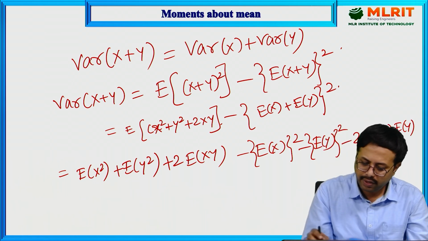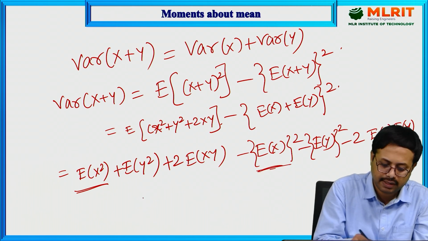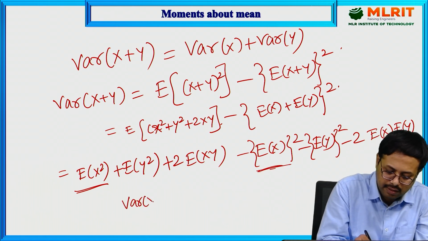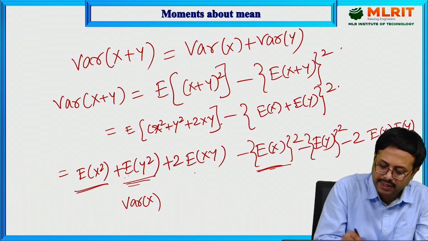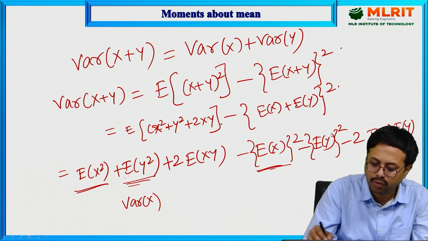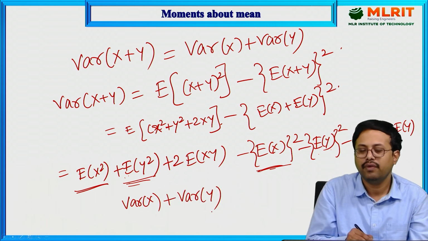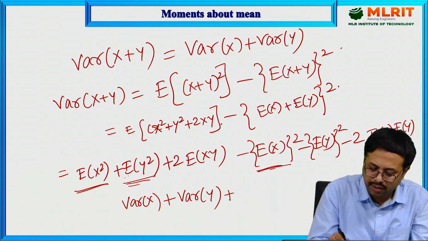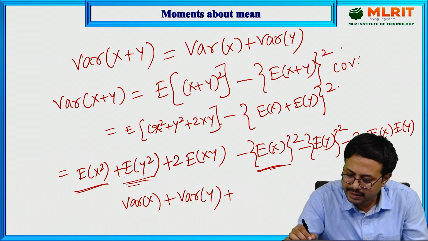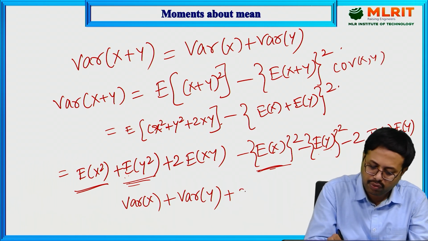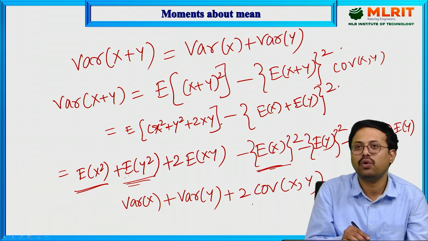Okay, we are going to get this one. The expectation of x squared minus the square of the mean of x is the variance of x. Next, the expectation of y squared minus the square of the expectation of y is the variance of y. And plus 2 times the covariance of x comma y. This is the actual formula when x and y are correlated.